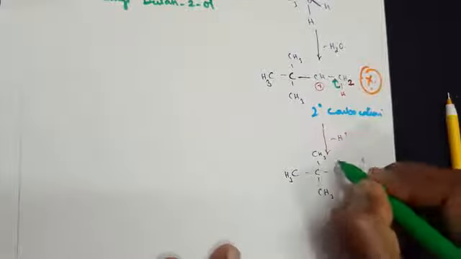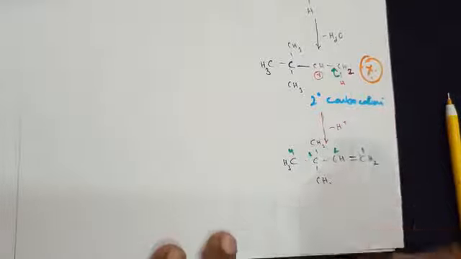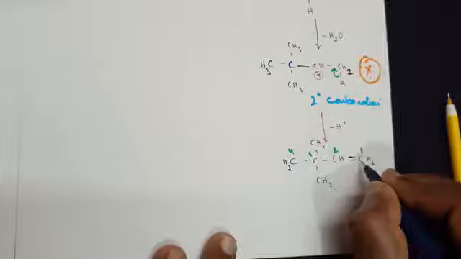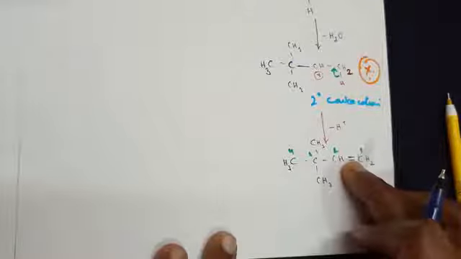Now let's name the product here. If you number 1, 2, 3 and 4, 4 carbons are there, so it has something to do with butane. After the first carbon you've got a double bond.